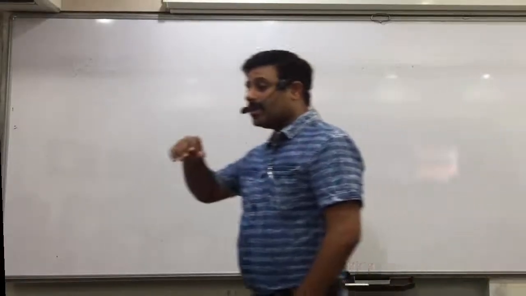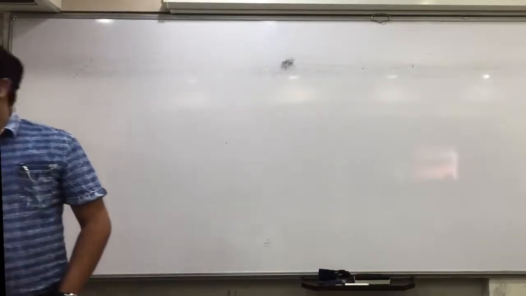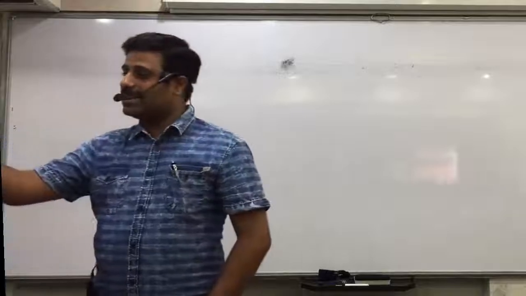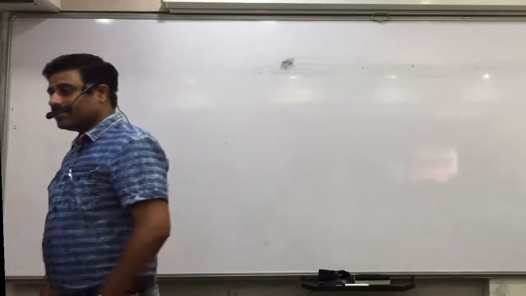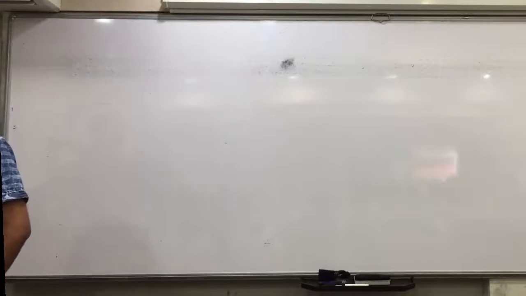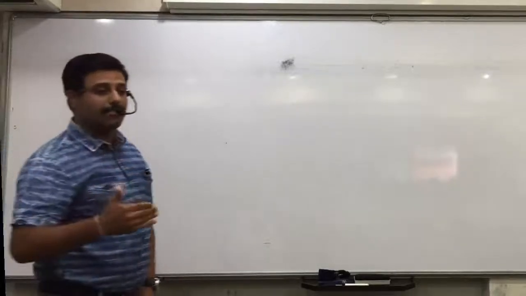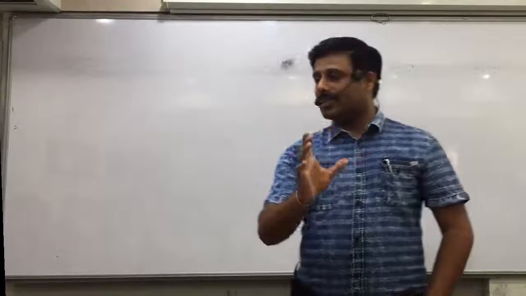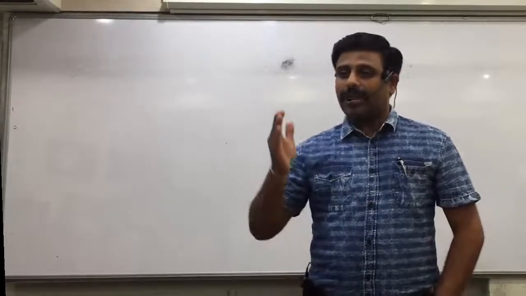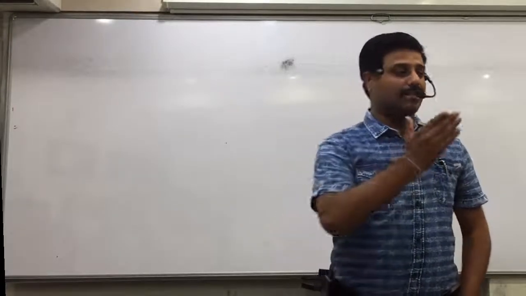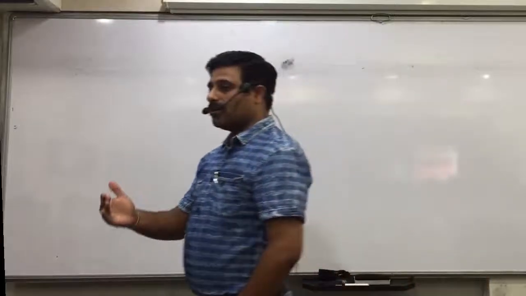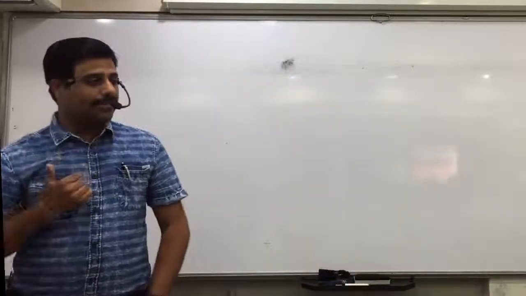Then, what is your name? Tanushri. Okay. Tanushri, what is data? Data is the information required for the inquiry of the population or sample. Correct. Information or results based on characteristics. You need to use that word characteristics. Okay. Information or results based on some characteristics of sample or population is called data.